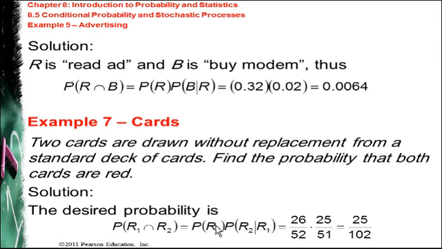For the first one, the probability of getting a red card is the total number of red cards, which is 26, over the total number of cards, which is 52. Then we know that the remaining red cards number only 25, and the remaining total number of cards is only 51. So you multiply the two probabilities to get the final result, which is 25 over 102.